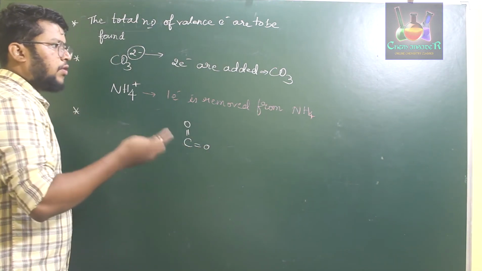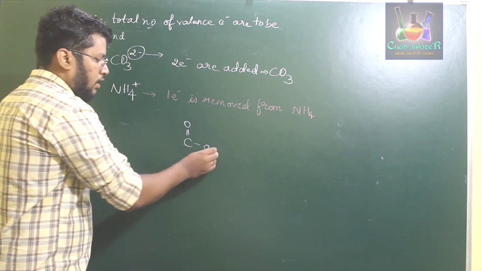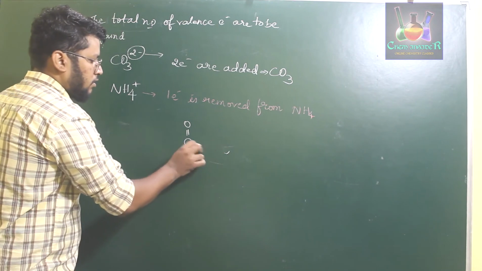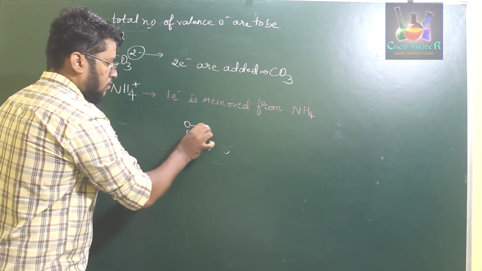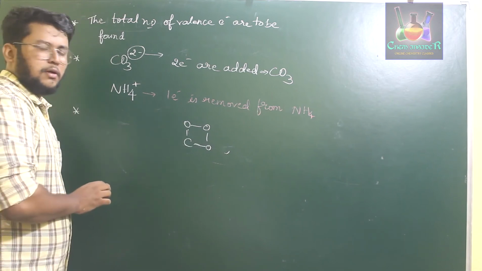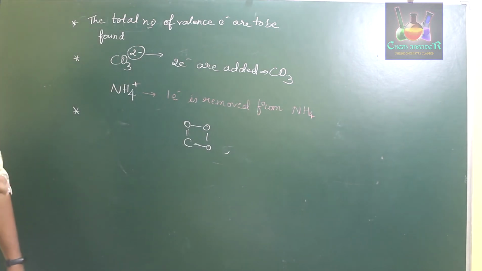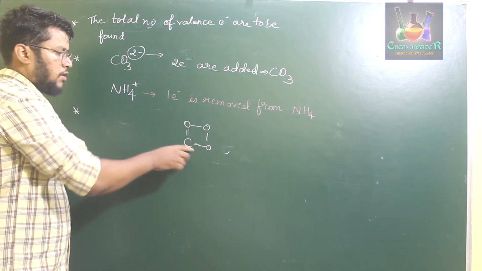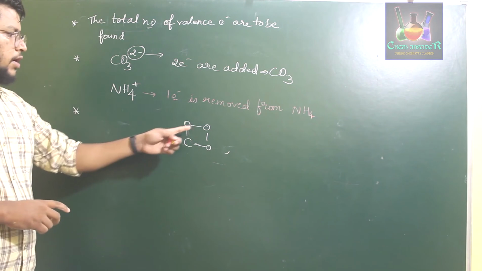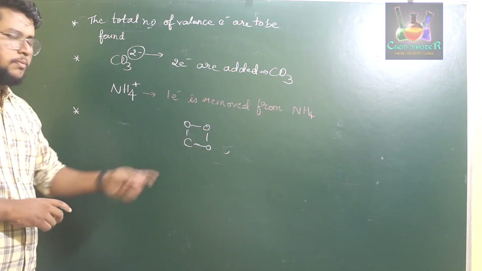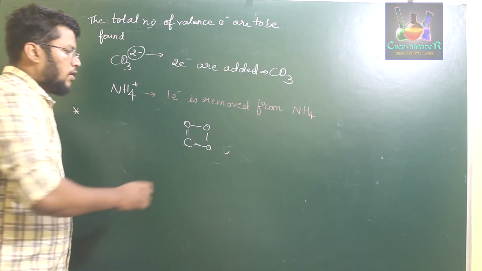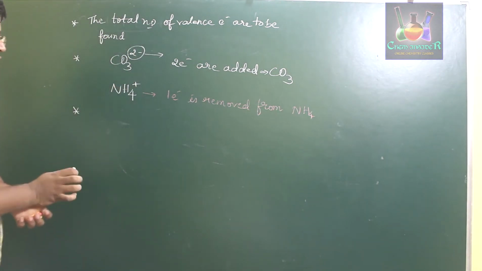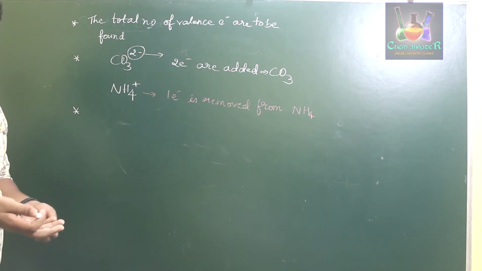So now if you have to add oxygen, you might get a structure like this, or you might get a structure like this. But what you have to observe over here is it has to satisfy the octet rule. If you consider this kind of situation, the octet rule of oxygen is possible, but for carbon it is not possible. So therefore, we can consider a structure where it bonds with all the elements and it requires 1 or 2 electrons.